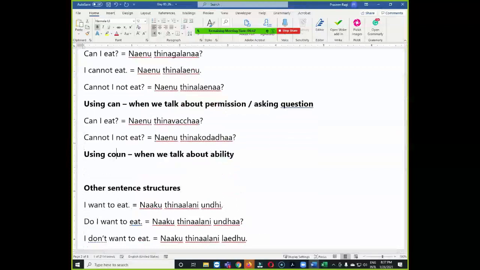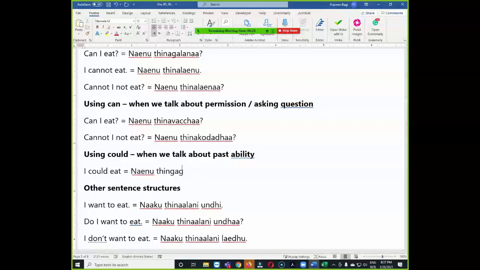Could, when we talk about past ability. For example, I could eat. You try to expand the sentence later. I'm giving only a basic structure. I could eat. నేను తినగలిగాను.